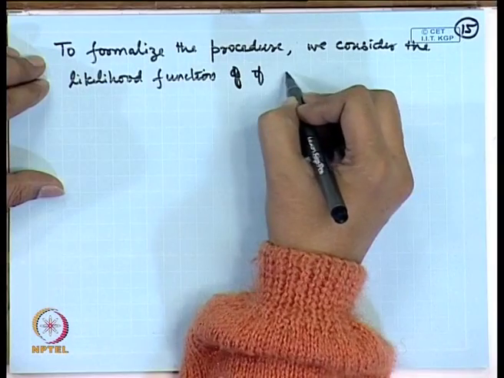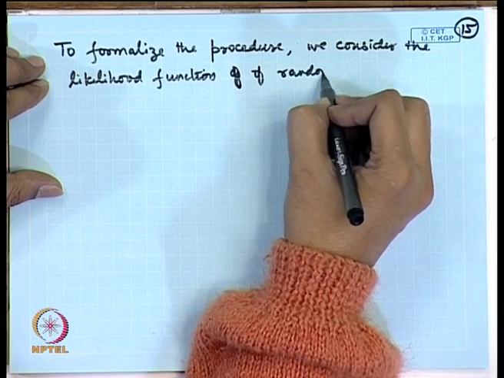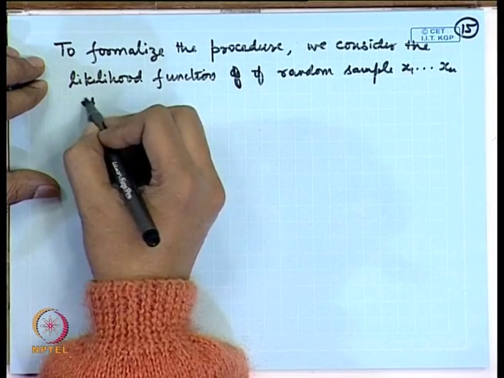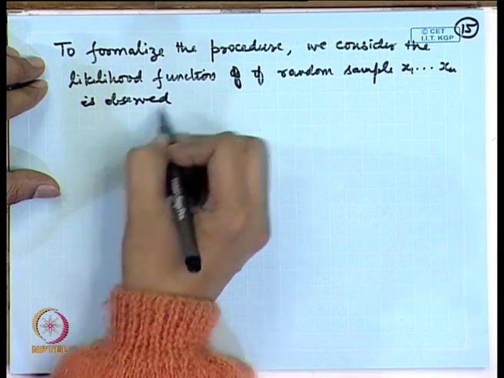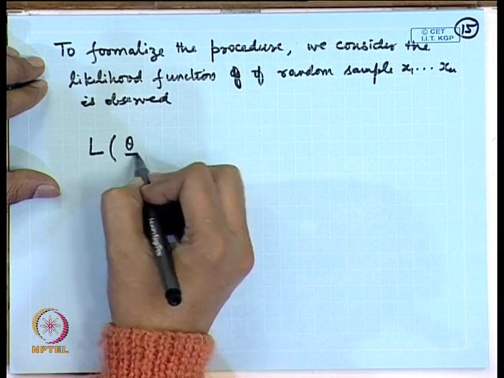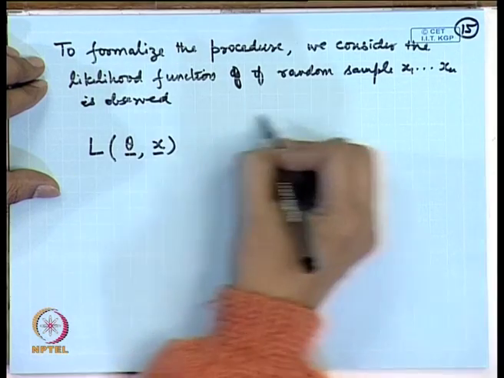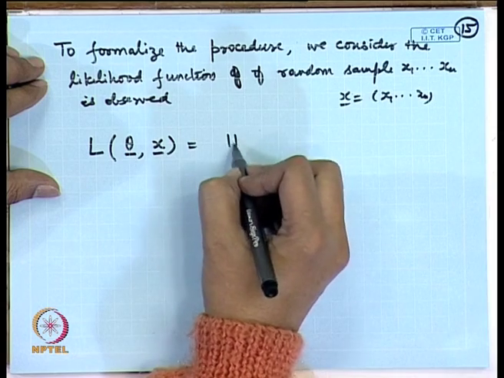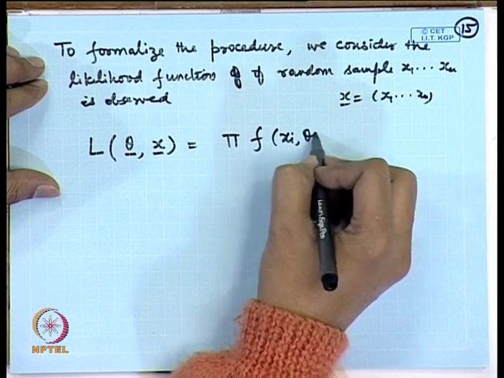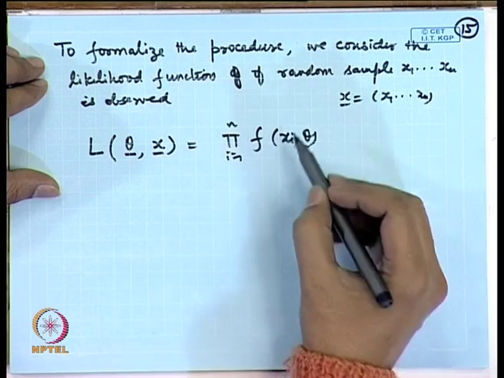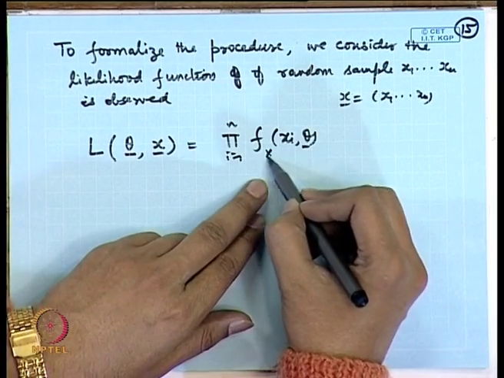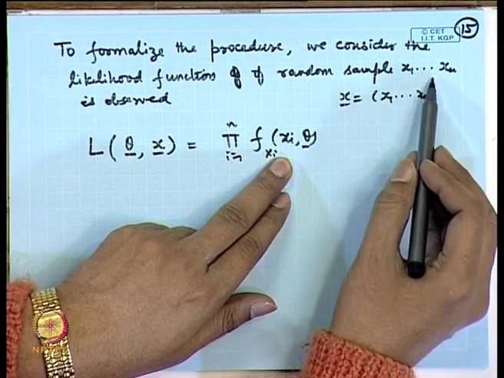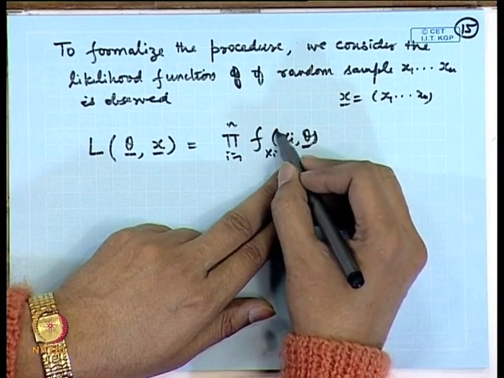So, if a random sample x 1, x 2, x n is observed, then the likelihood function, which is a function of theta and of course x, where x is x 1, x 2, x n, is actually the joint density function of x 1, x 2, x n, evaluated at the points x 1, x 2, x n, which are the observed values. So, I am considering it as a function of theta.